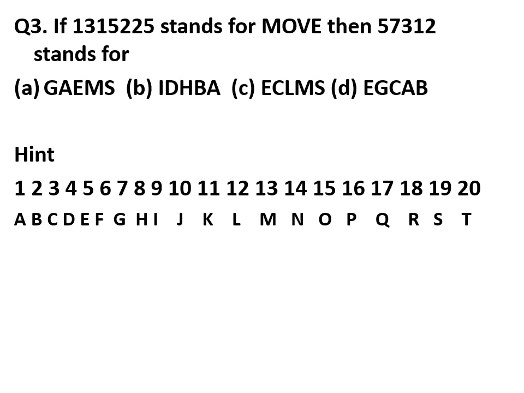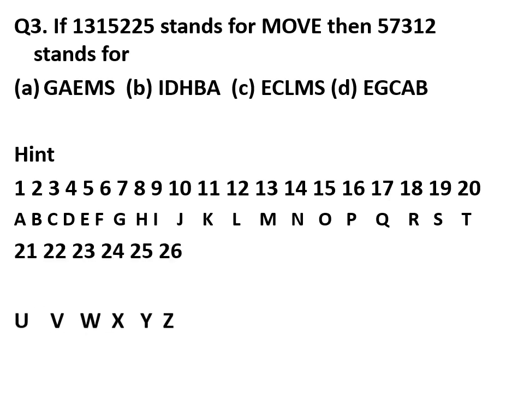That means A is 1, B is 2, C is 3, D is 4, E is 5, F is 6, G is 7, H is 8, I is 9, J is 10, K is 11, like this. So here I have written all the alphabets with counting respectively. Now see, first is M. The number for M is 13, so here they have written 13.